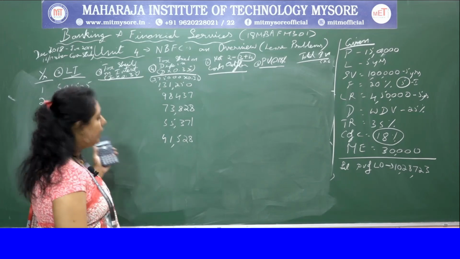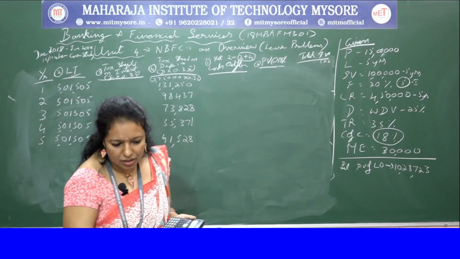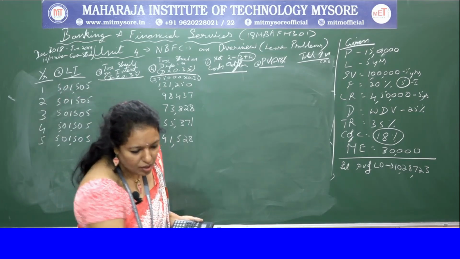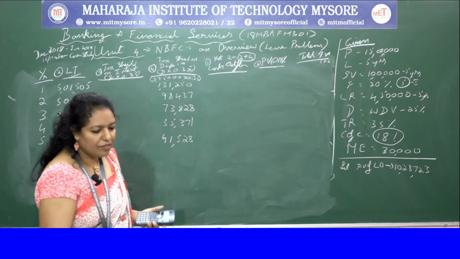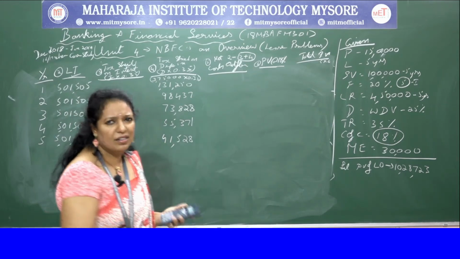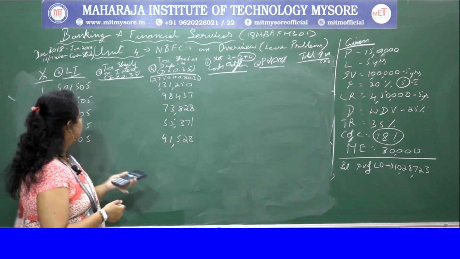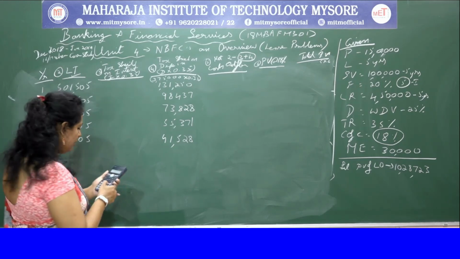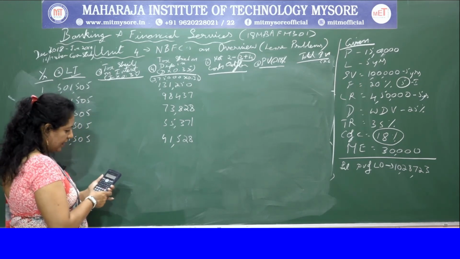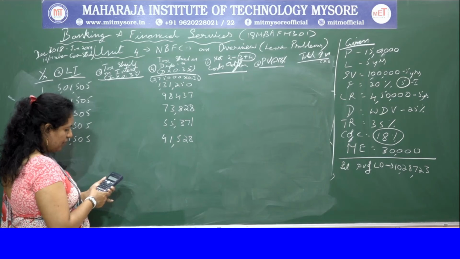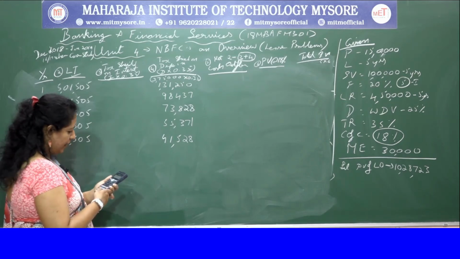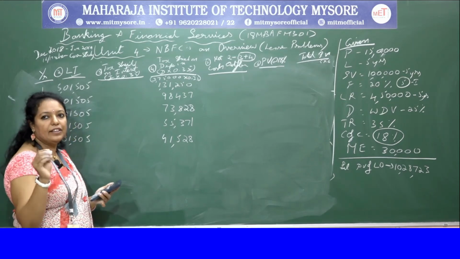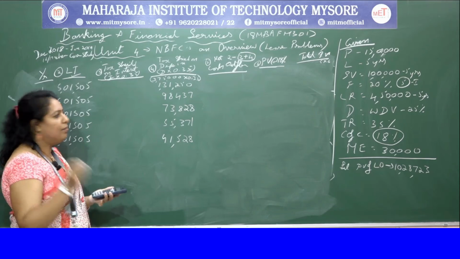Let's go to the interest. I'll take my interest table and do the calculations. First one was 3 lakh as the interest. So 3 lakhs into 0.35, you get 1,05,000 as the amount.